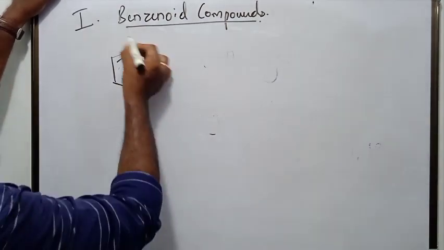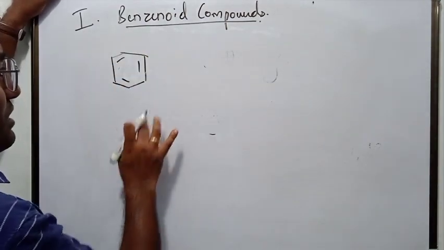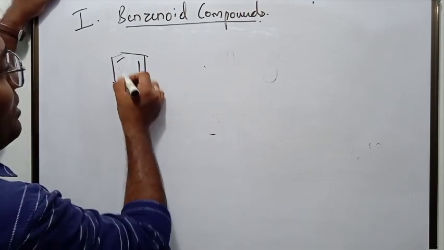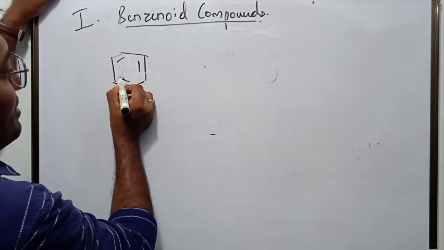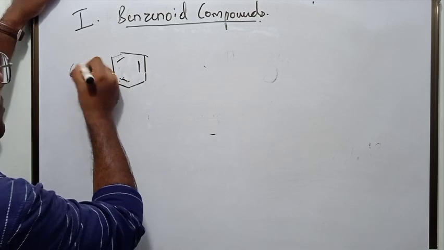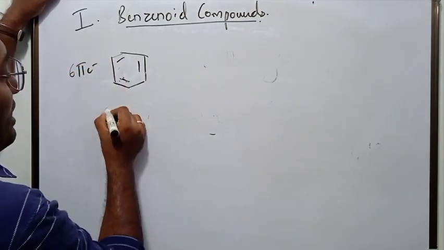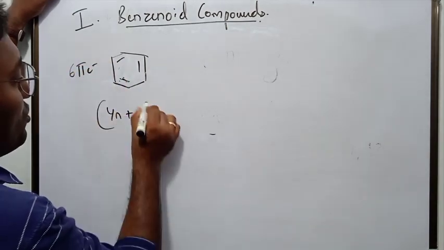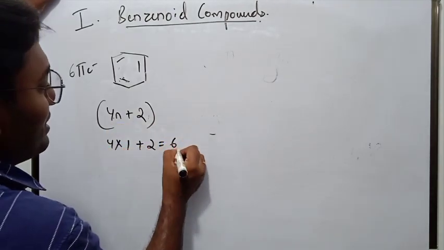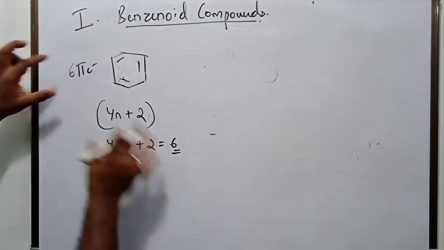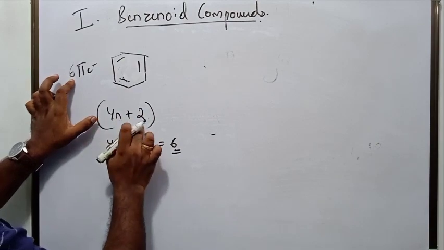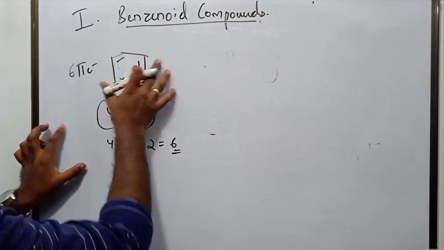Now, is it cyclic? Yes. Is it planar? Yes. Is it conjugated? Yes. How many electrons is it having? One double bond has 2 pi electrons, so it is having 6 pi electrons. So you can apply Huckel's rule, 4n plus 2. So 4 into 1 plus 2, that would be 6. So it satisfies Huckel's rule. The pi electrons in the ring equal 4n plus 2. Therefore, this satisfies Huckel's rule.